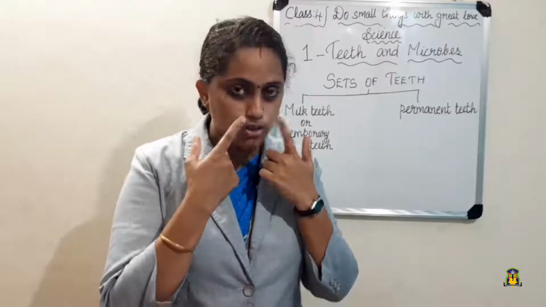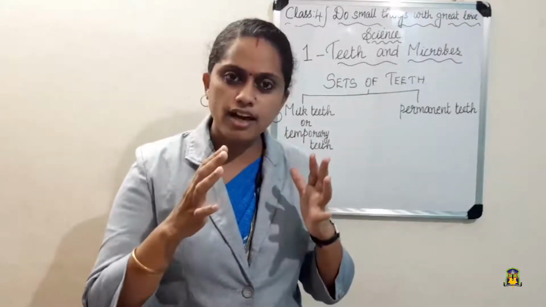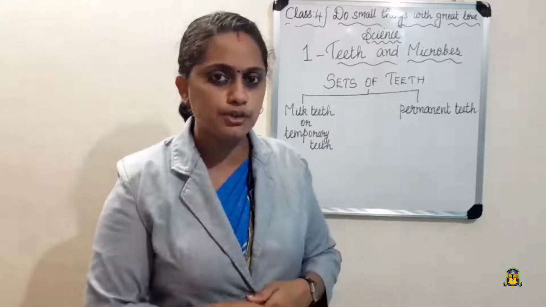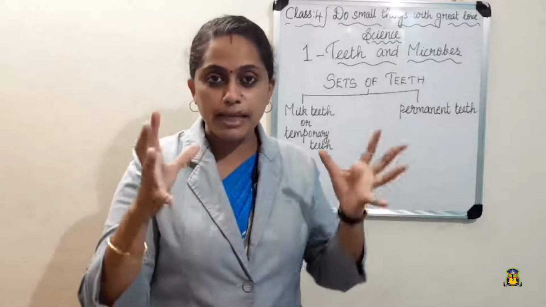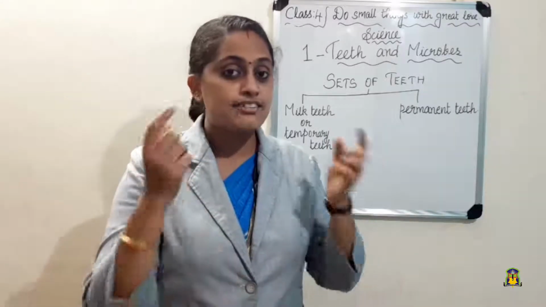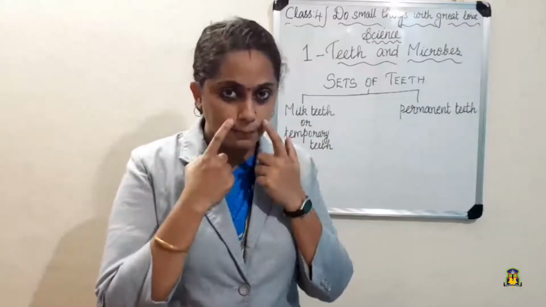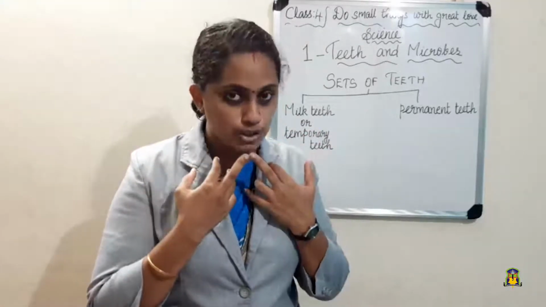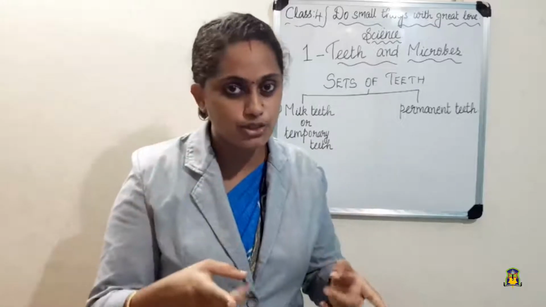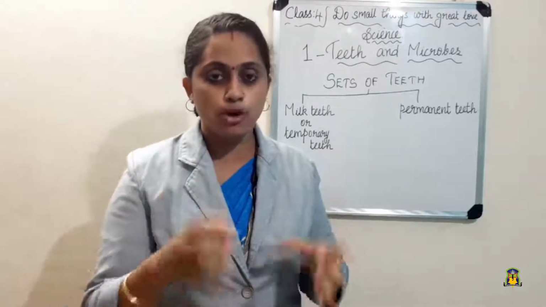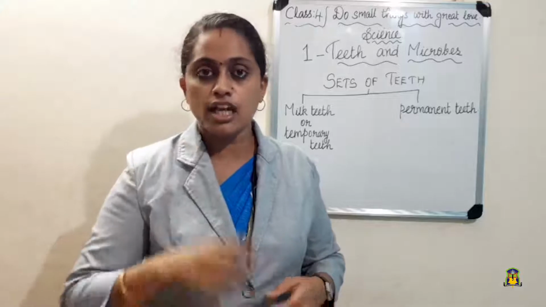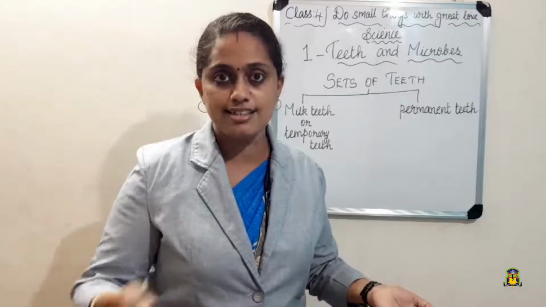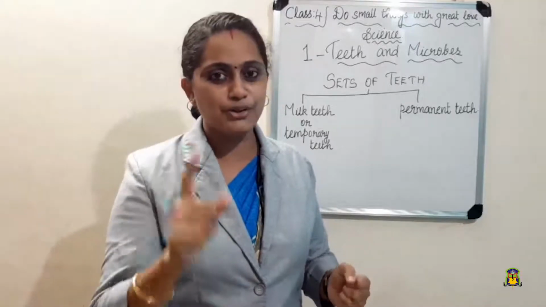The upper jaw and the lower jaw have the same type of teeth. If you look into your mirror, you will be able to identify that there are 16 teeth in the upper jaw for an adult and 16 teeth in the lower jaw. But you have to remember one thing. If a permanent tooth is gone, will a new tooth grow in that place? No, it will not grow.